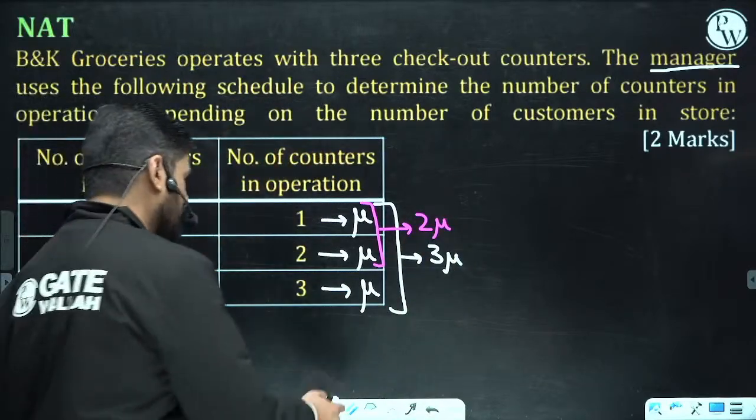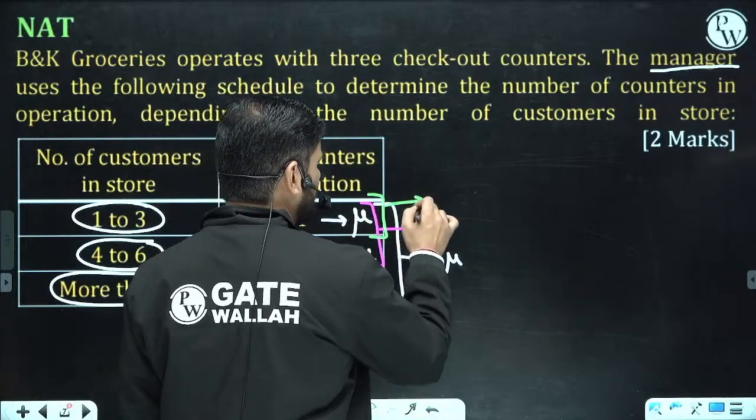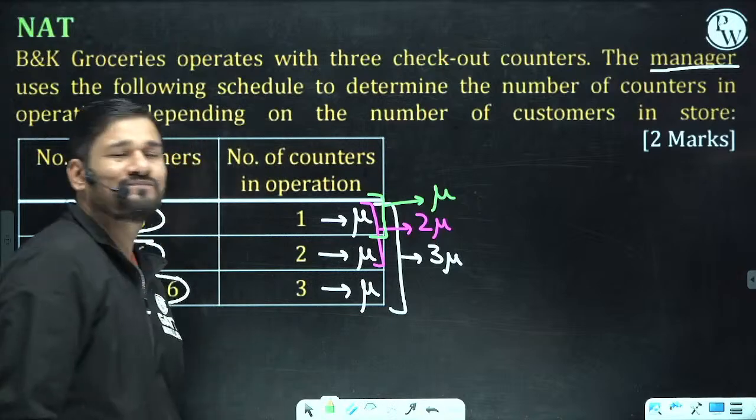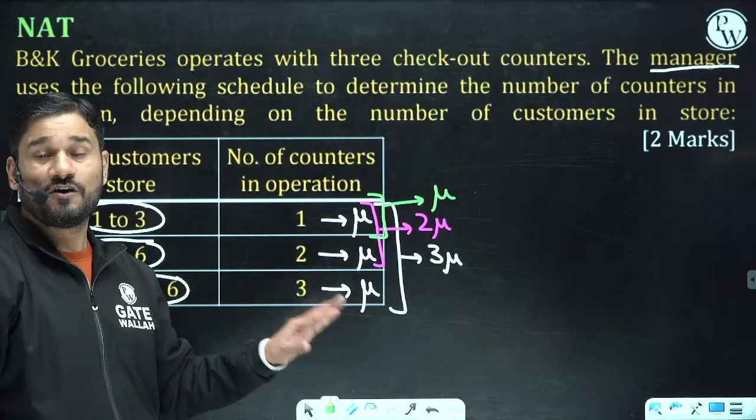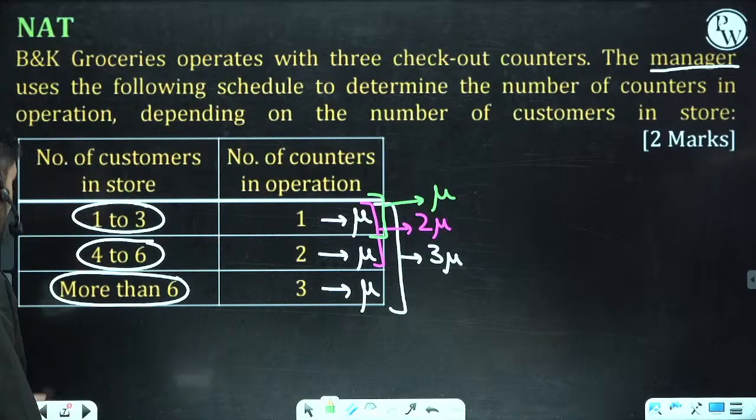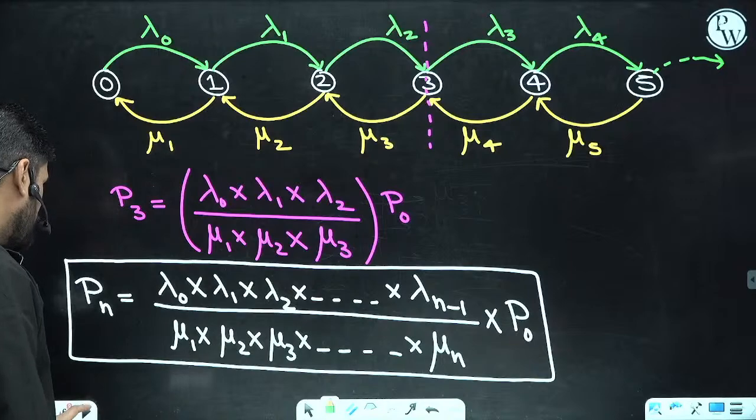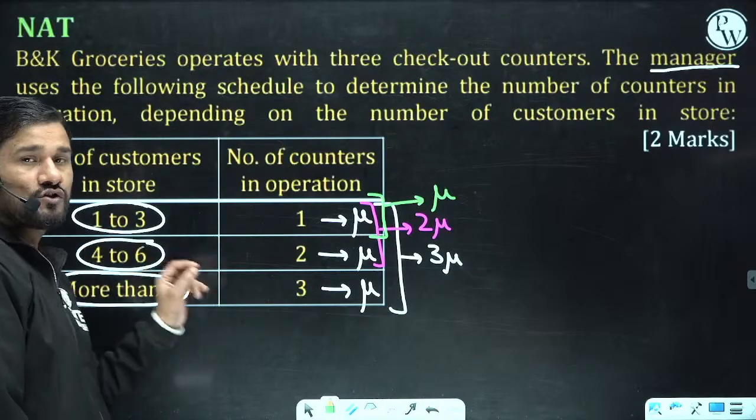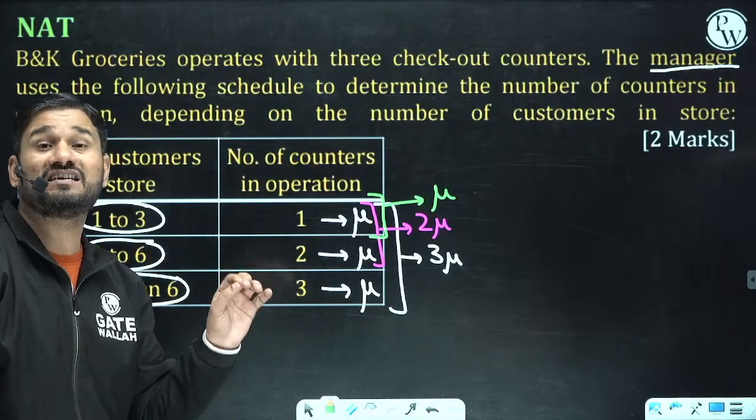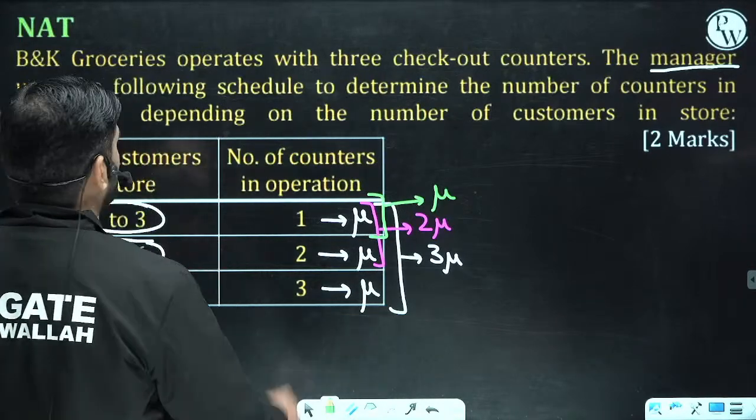And if only one counter is in service, we can say the service rate is mu. I hope you are clear with this point. Now I am going to draw that diagram, and you have to check what should be the mu at which condition. So let us find out what is happening here.